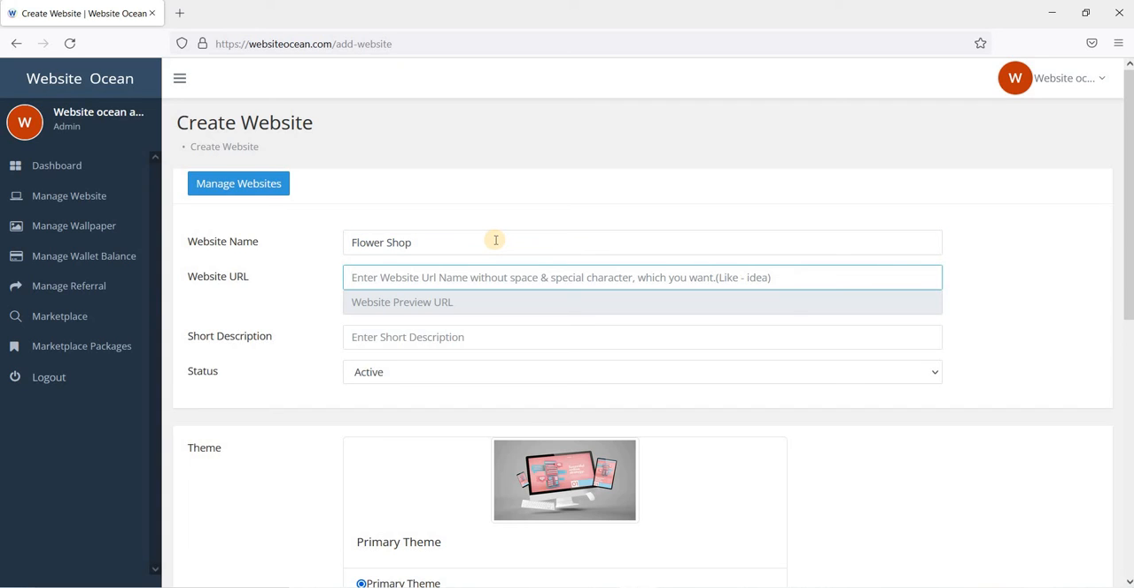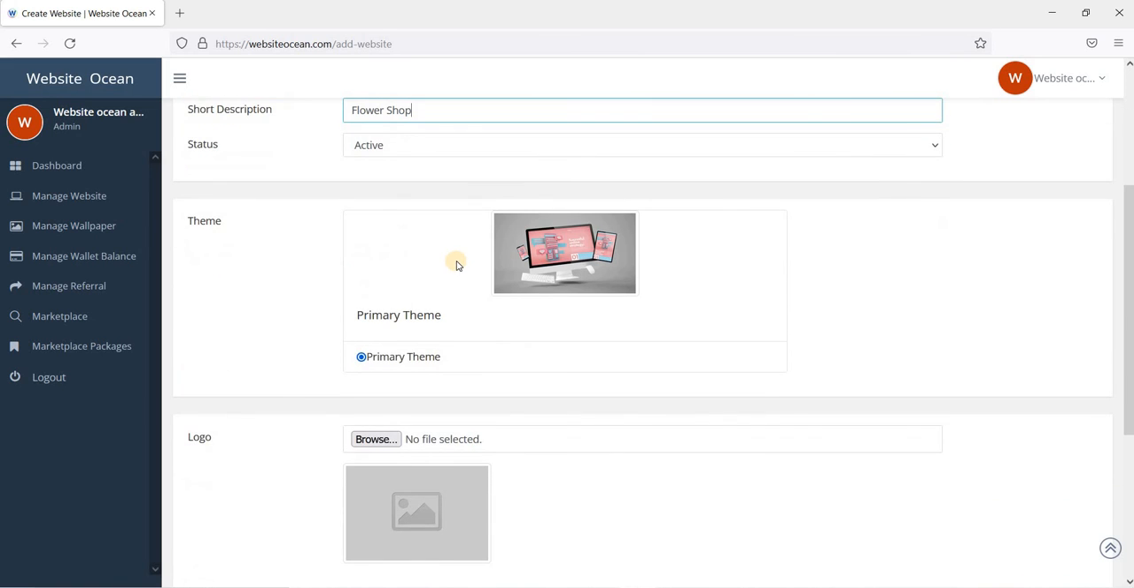After that, we need to enter the name. Enter name means how we want our website, which type of domain we want. Suppose I have flowers, so I am creating flower shop. And when you move your cursor from this, here we get what our website link will look like. And in the short description you can enter your own details. This time I am just copying and pasting the name of the website, like flower shop.